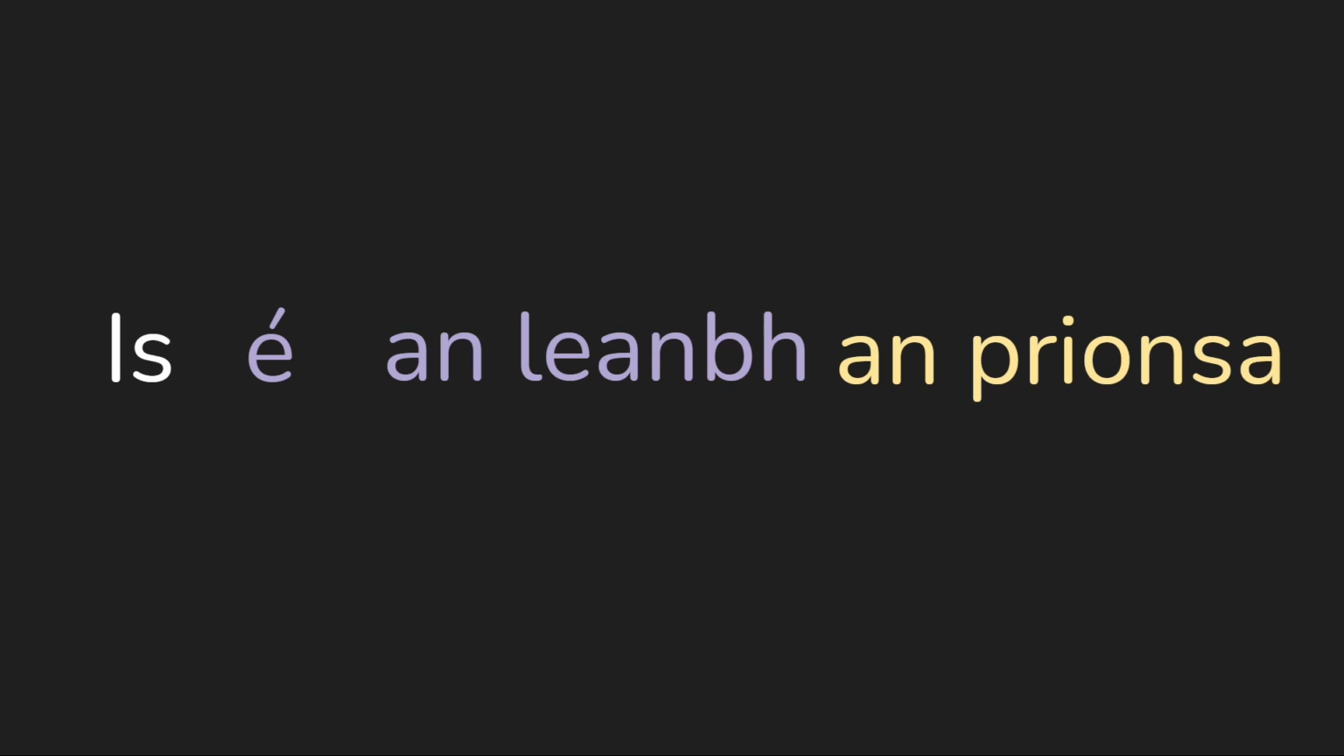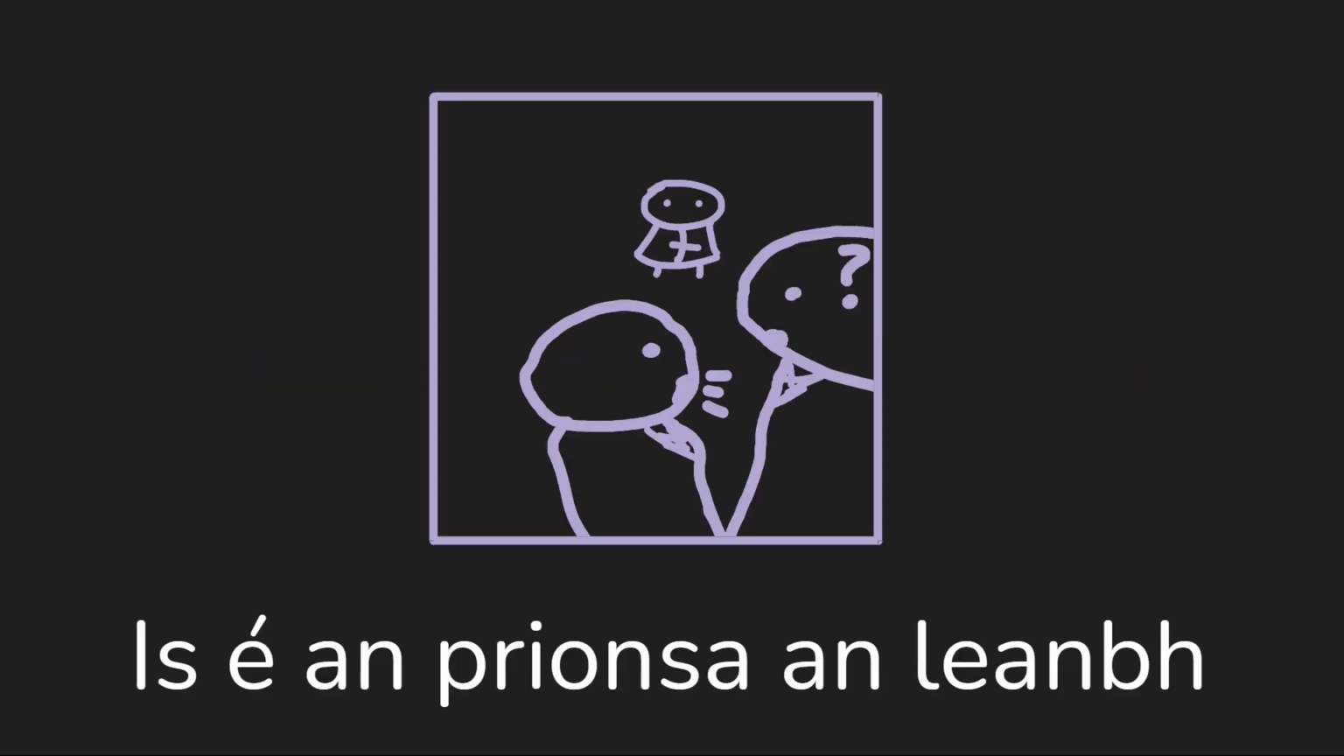You might be wondering, because I brought it up a little bit there, what's the difference between sé prionsa an leanbh and sé an leanbh an prionsa? So I'm going to use these little illustrations to kind of explain that. For the first phrase, sé prionsa an leanbh, we imagine there's two characters here. They walk into a room and they see this little child here. They're in a palace, so they're like, why is this child here? But one of them says to the other, sé prionsa an leanbh. The child is the prince.